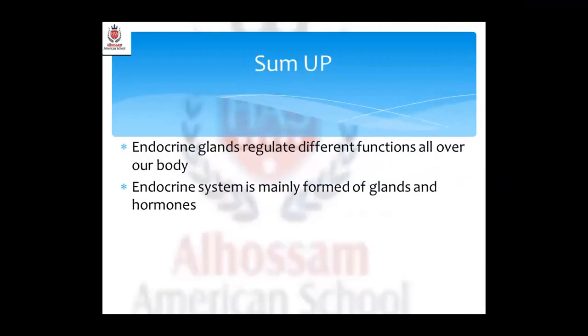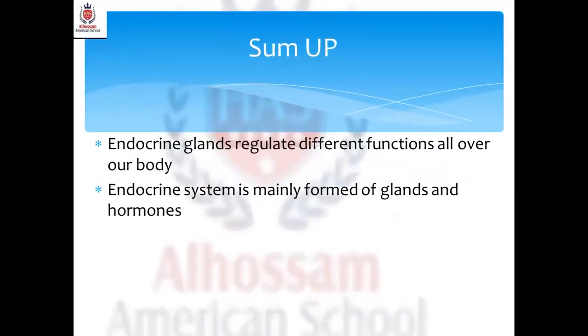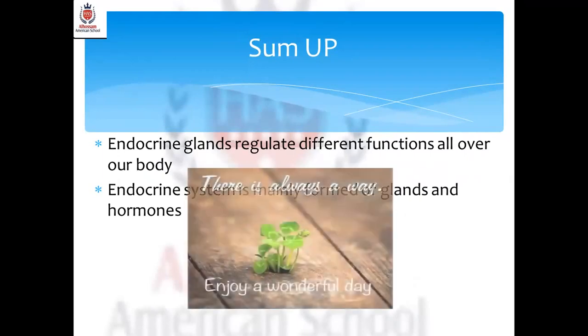I need you to sum up the lesson with me. Today we talked about the endocrine system. We understood what's meant by the endocrine system, and we knew that it regulates different functions all over my body. It's mainly formed of glands and hormones, and we understood the difference between different types of glands in my body and what's meant by a hormone and how it works.